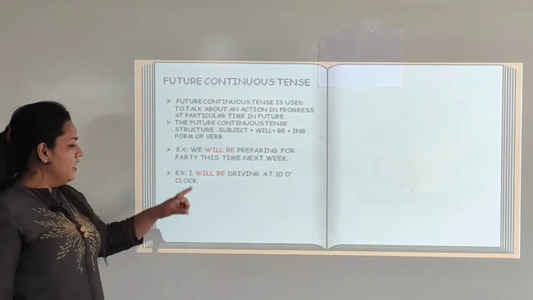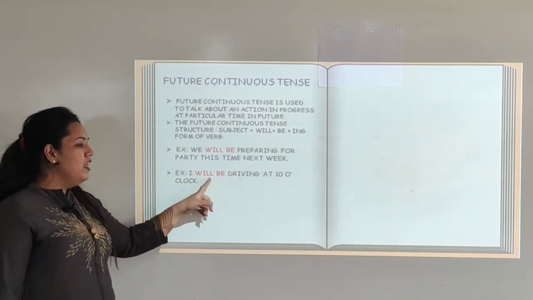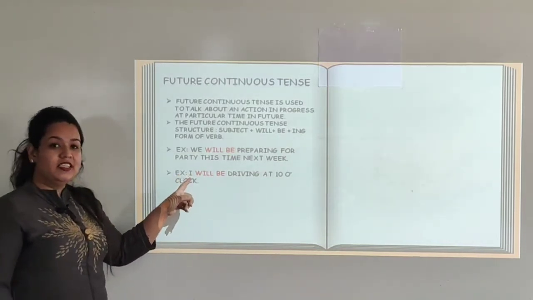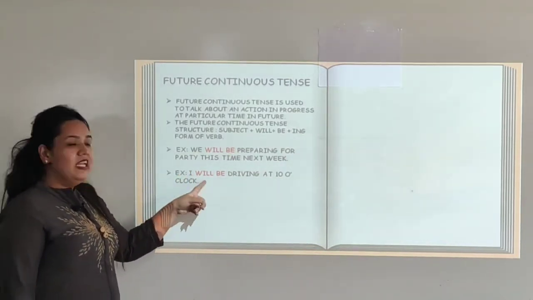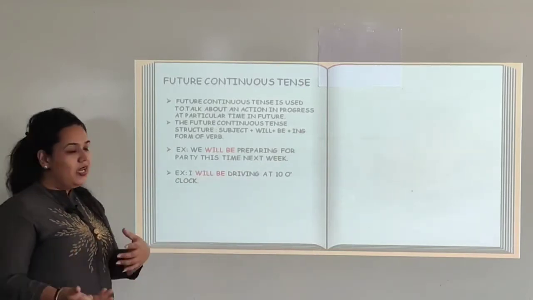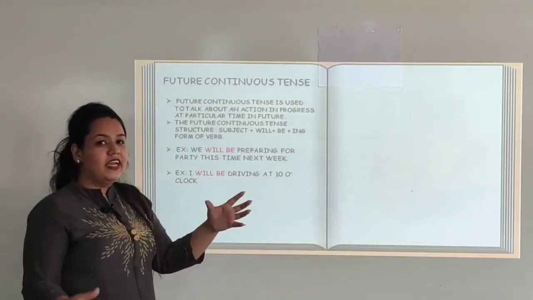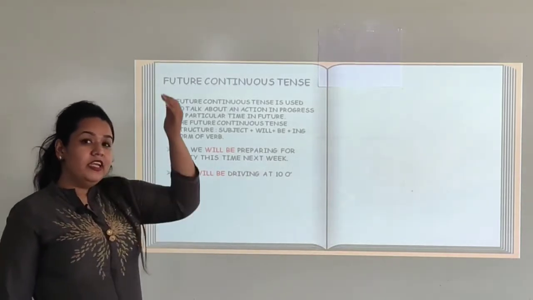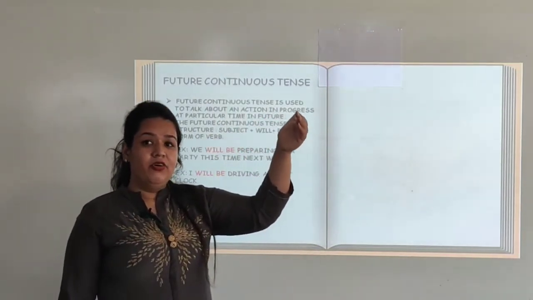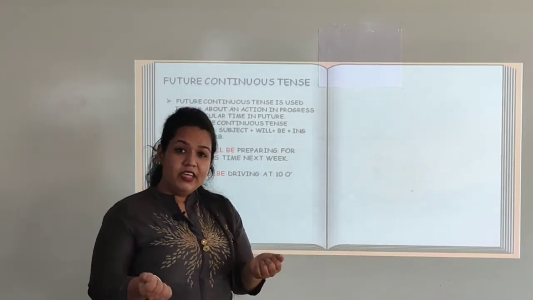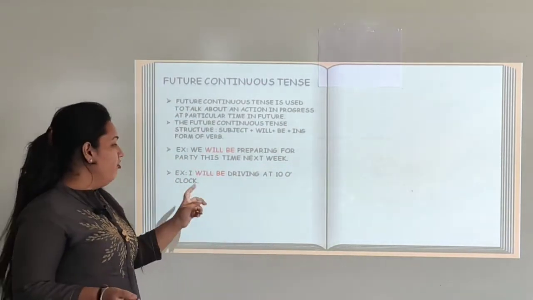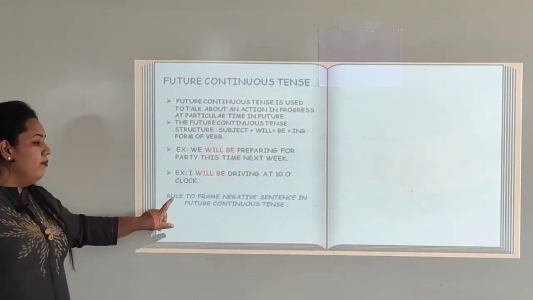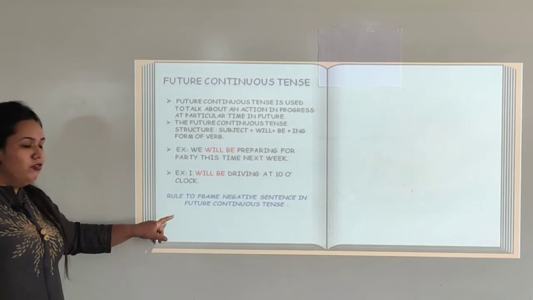Let us see the next example. I will be driving at 10 o'clock. That means I is the subject, that is the performer of the action. Will be indicates the future time of the action, and drive plus ing becomes driving, at 10 o'clock. That means when it is 10 o'clock, I will be performing the action of driving.